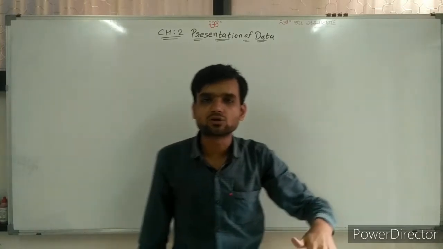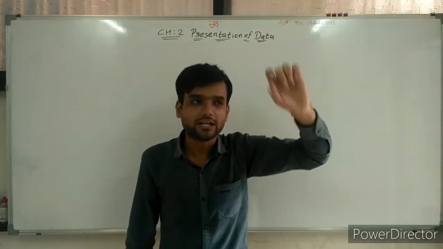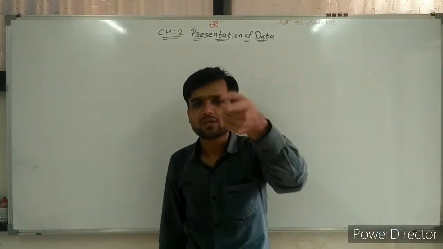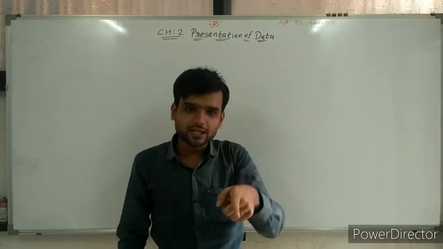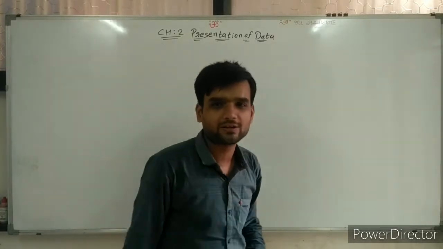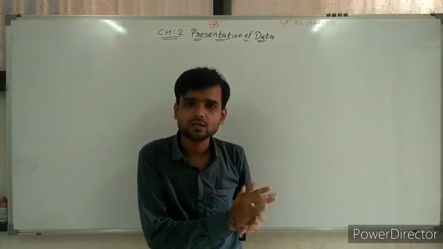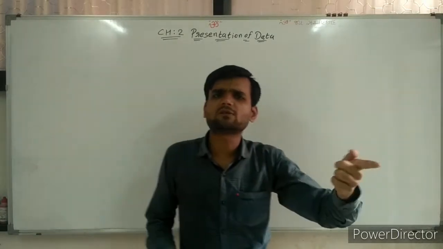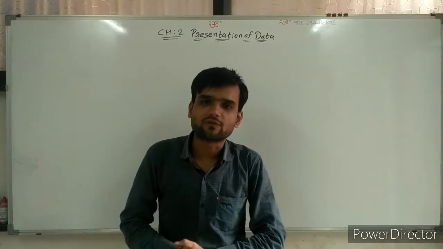If we are talking about quantitative data, then we have presented it in discrete frequency distribution and continuous frequency distribution. If we are talking about continuous, there are two types of continuous data: inclusive and exclusive. Then in the last lecture, if a discrete frequency distribution is given, we found less than frequency, more than frequency, and middle value.